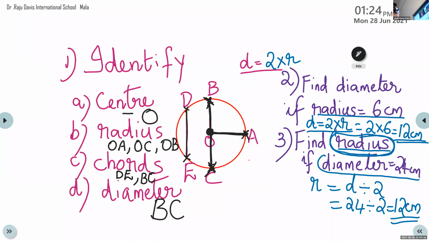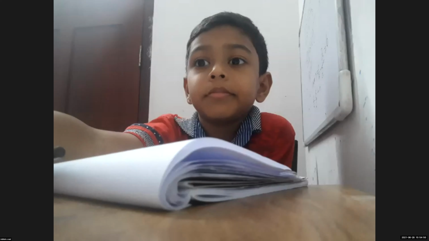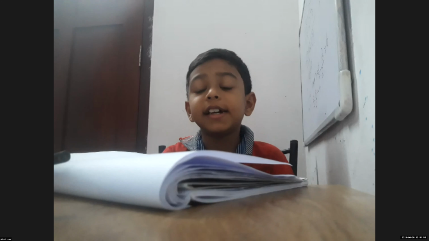Okay, children, question number 1, 2, 3. I hope it's over. Now, those who joined late, you can see the classes later. Now, let me see, who can I ask? Adish. The dash divides a circle into 2 halves. Diameter. Very good. Diameter divides the circle into 2 halves.